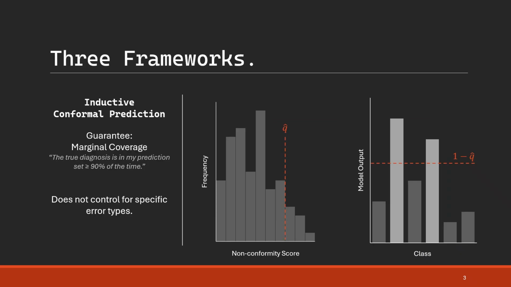To address the clinical need for trustworthy AI, I implemented and compared three frameworks which form a hierarchy of increasingly powerful statistical guarantees. First, the baseline inductive conformal prediction. It works by calculating a nonconformity score, which is a measure of how strange it is, for every point in a holdout calibration set. It then finds a cutoff point, like this 90% Q hat, and uses that as a universal threshold to guarantee marginal coverage. This threshold is then used to determine which classes exist in the prediction set. It's simple, but it doesn't know anything about specific clinical risks like false negatives.